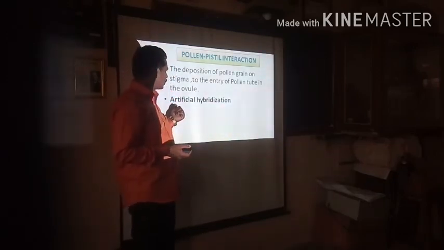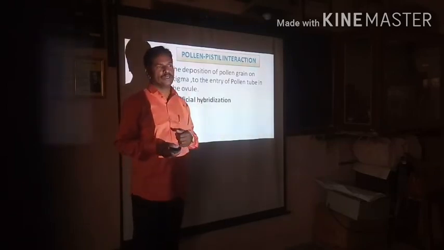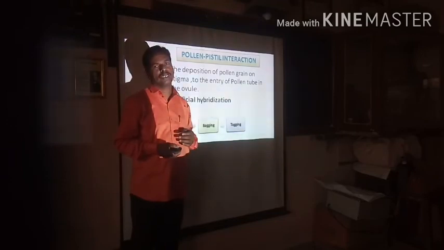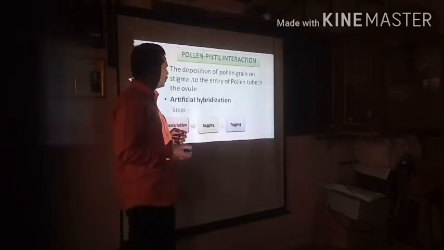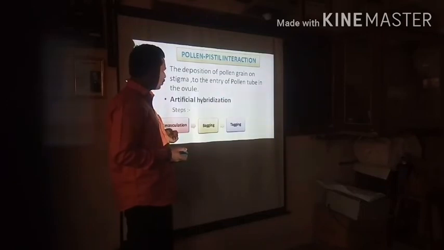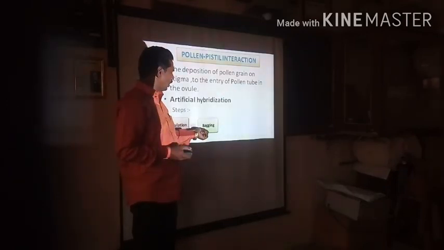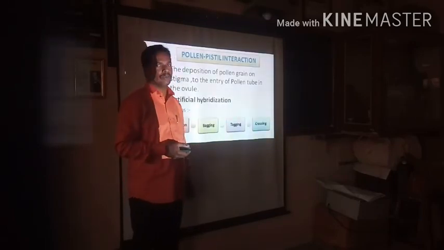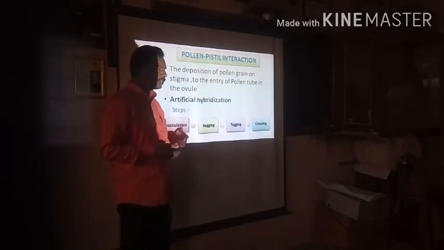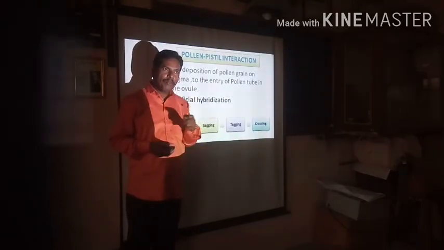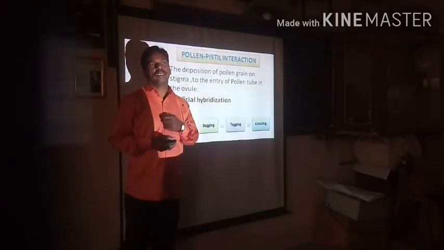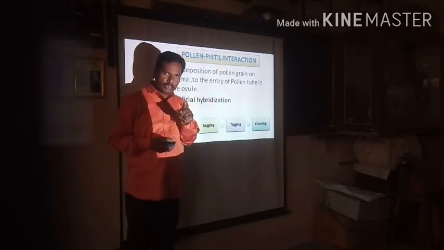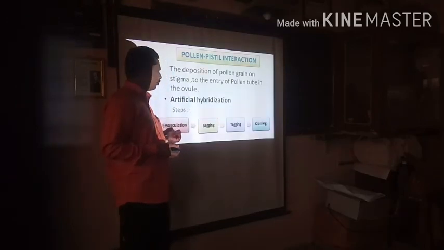Okay. Now we have to discuss artificial hybridization. As concerns artificial hybridization, there are four different steps. The first step is called emasculation, the second step is bagging, the third step is tagging, and the last step is crossing. What is meant by emasculation? The removal of the stamen, the male reproductive structure, well before the anthesis. The step is said to be emasculation.